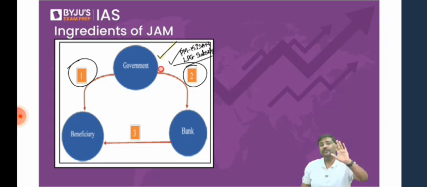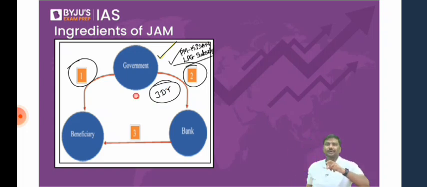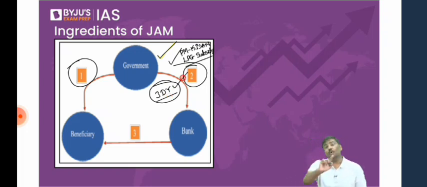You will have to provide a lot of documentation to the bank, etc. Government says we have done away with all of it. How? Jan Dhan Yojana. We will do away with all these conditions because poor people are not able to open a bank account. So the Government of India launched Jan Dhan Yojana accounts. Under Jan Dhan Yojana accounts, as we discussed earlier, introduction and signature are not needed. It is a zero balance account. And all you need is Aadhar, and you can open a Jan Dhan Yojana account. So now the government will promote opening of Jan Dhan Yojana accounts and transfer this cash benefit into these accounts.